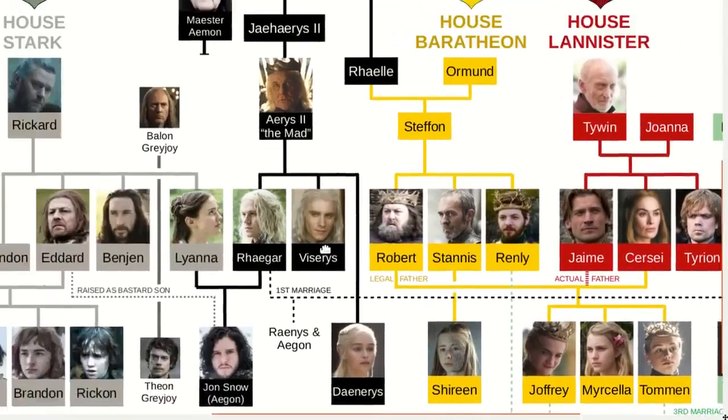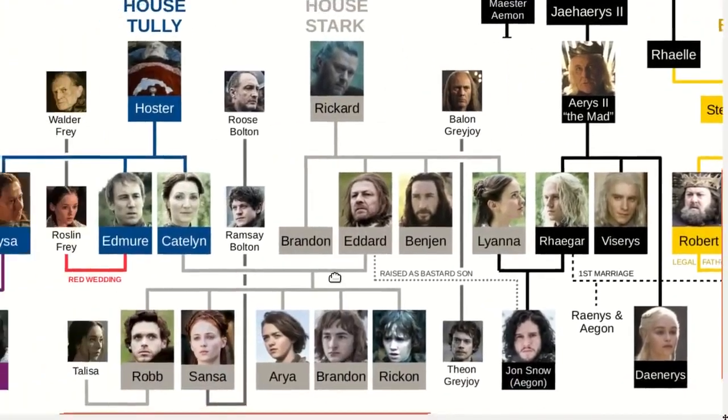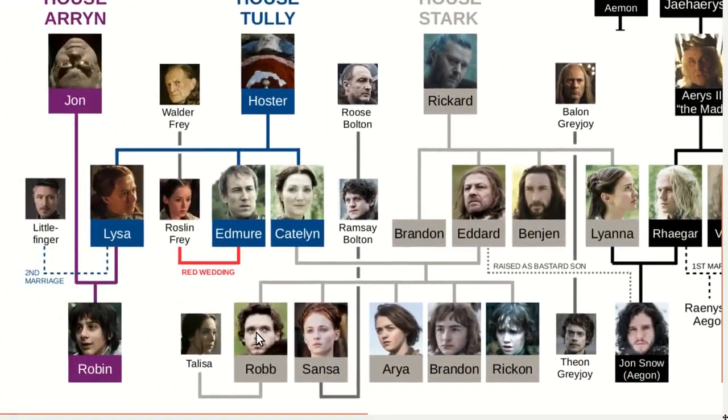In the north, Robb is having trouble keeping allies. He therefore promises to marry one of this guy's daughters. Walder was from a minor house called House Frey, but Robb falls in love with Talisa and marries her instead. This angers Walder, and in order to placate him, Robb agrees to have his uncle Edmure, now head of House Tully, fulfill the promise instead. This leads to the Red Wedding, in which these 2 individuals marry.